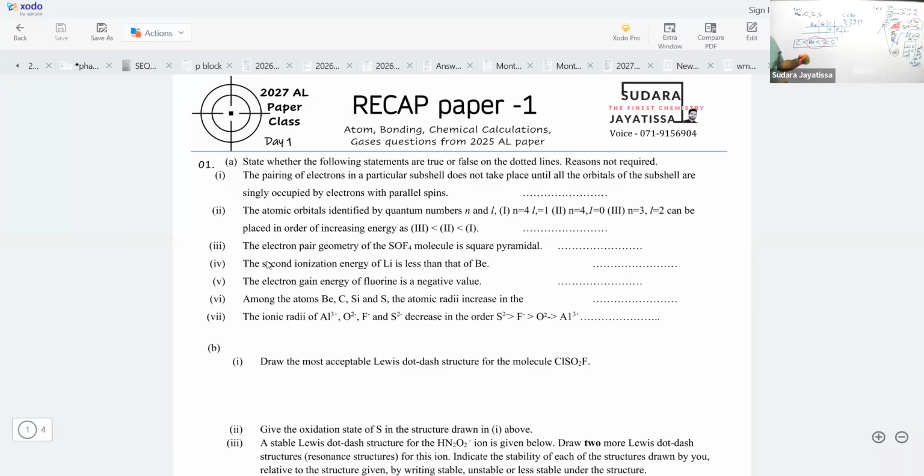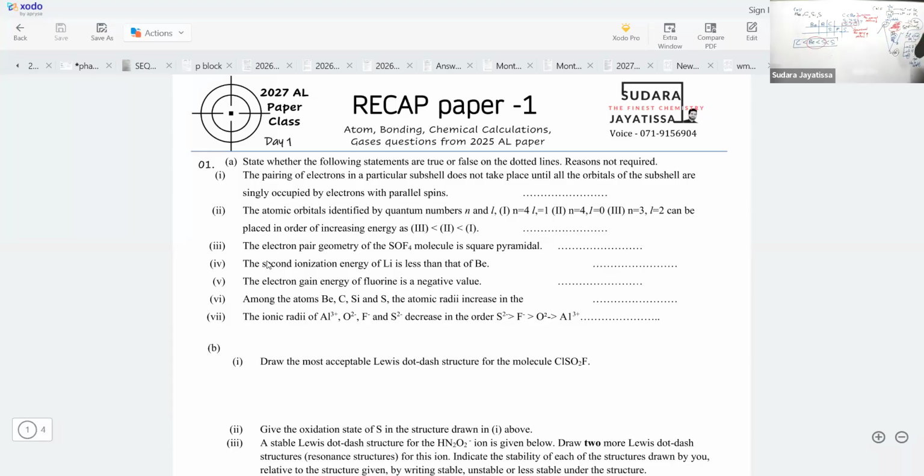Downward the group, the radius increases. That's what happens for silicon and carbon. Downward the group, radius increases. And then across the period, these two, radius decreases.